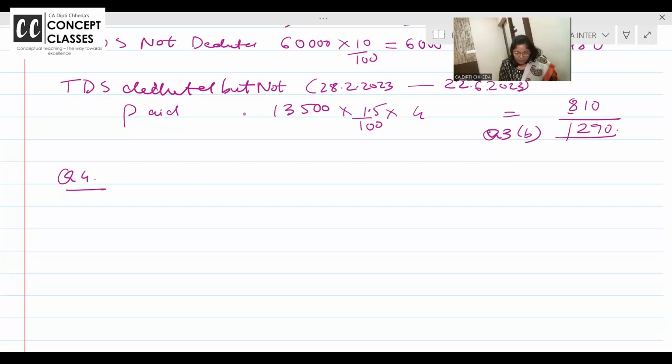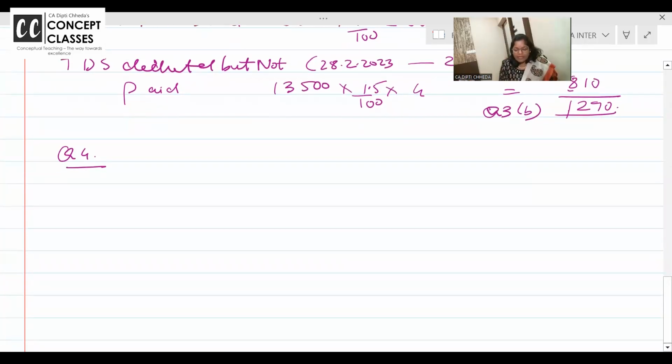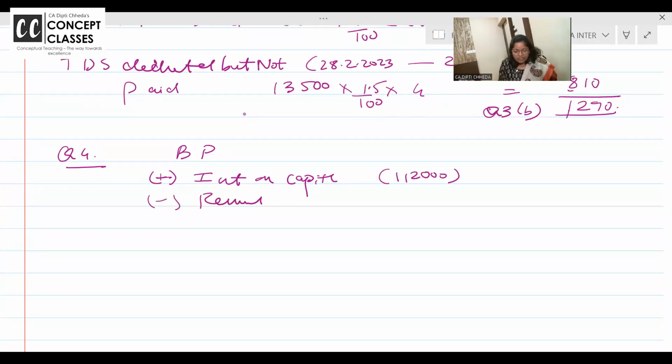चलो, now reverse I want to work. Okay, whatever is the book profit, out of that I can minus interest on capital. कितना interest on capital you have paid, dear students? How much interest on capital? 1,12,000. How much remuneration you have paid? Remuneration आपने कितना पे किया है? 6 lakhs.